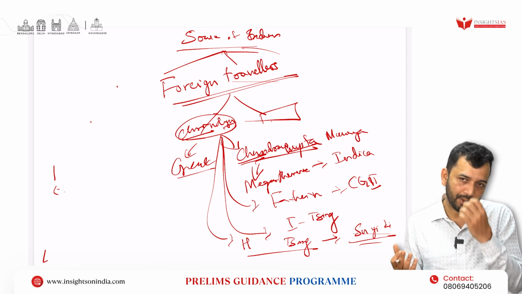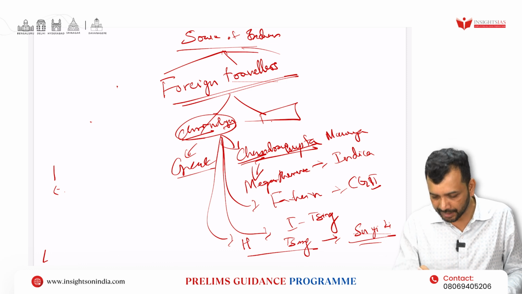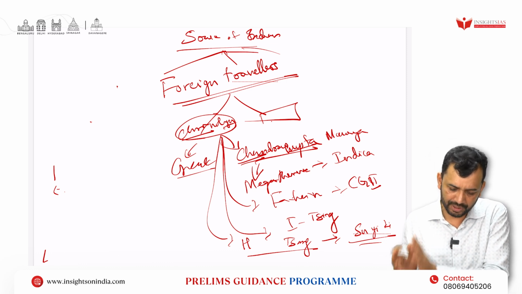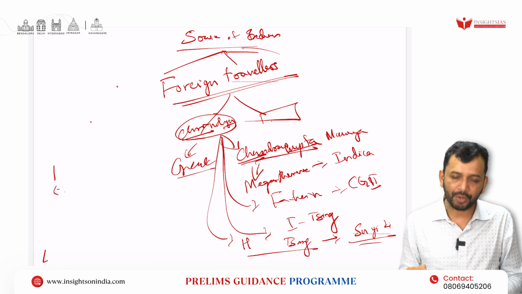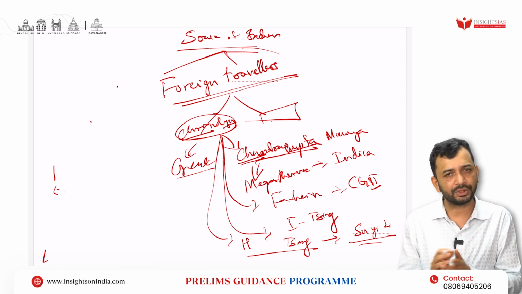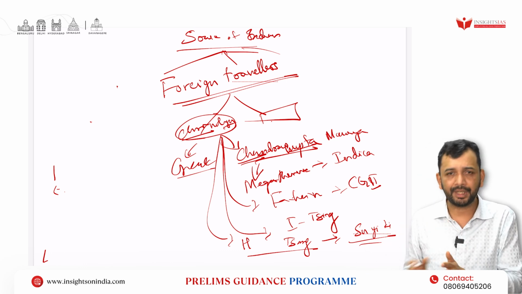Then you may have Suleiman and Al-Biruni in medieval India that you can study, but keeping the discussion up to here, in ancient India you have to study them, right? Now, whenever you are studying them, consider how questions are asked. For example, Maurya is one of the important themes and they ask many questions, and Kautilya's Arthashastra is one major topic that has been repeatedly asked.